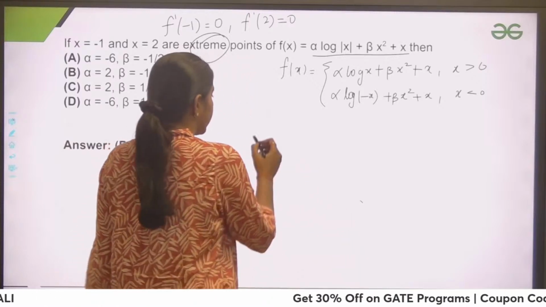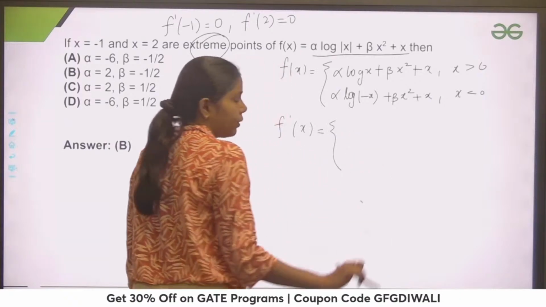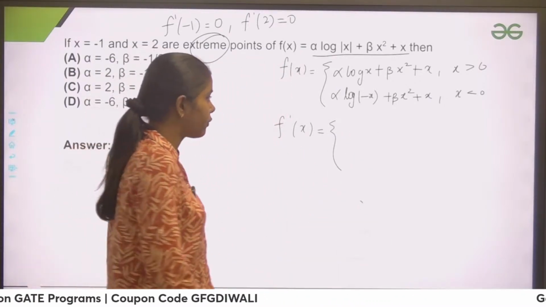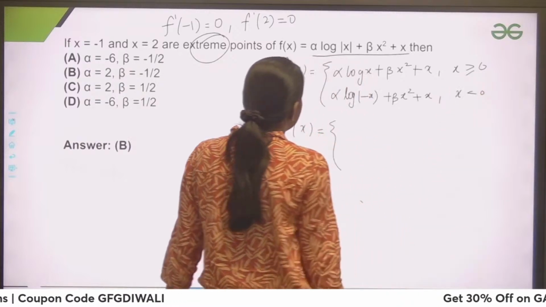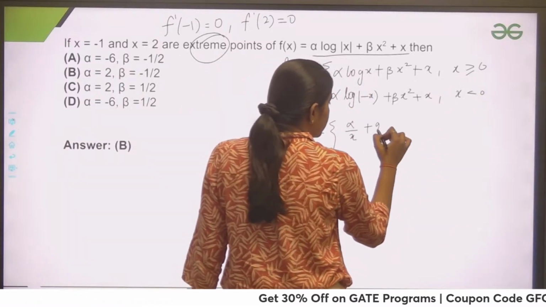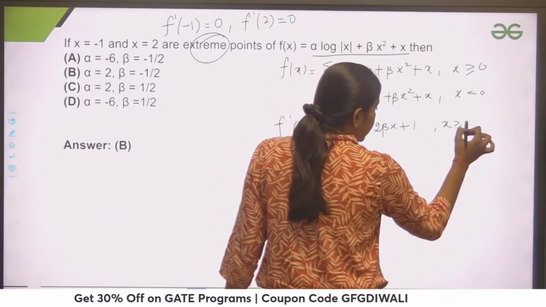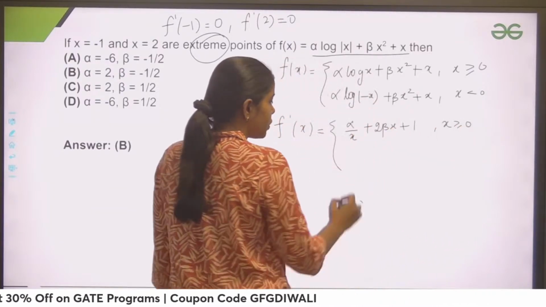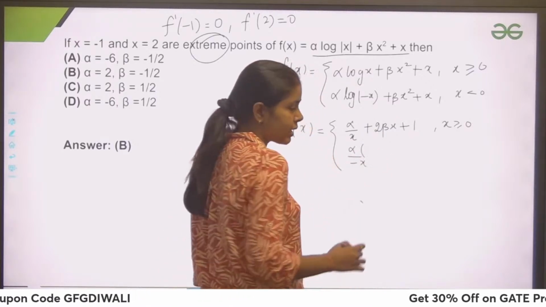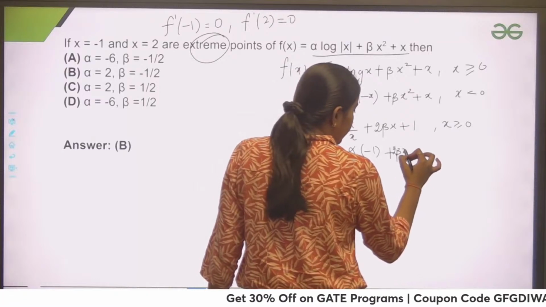So now let's solve it. Now you need to find f'(x). Because there is no modulus now, you can find the derivative. Because the mod x function is not differentiable at 0, we are not finding it there, and let's take equality here. So the differentiation would be alpha by x plus 2 beta x plus 1, right? When x is greater than 0. When x is less than 0, it would become alpha upon minus x, and the differentiation of minus x would be -1, plus 2 beta x plus 1.